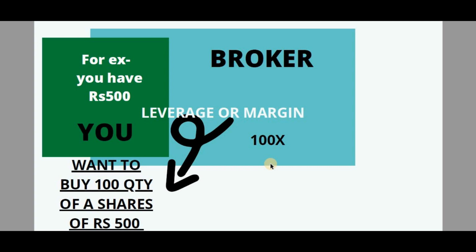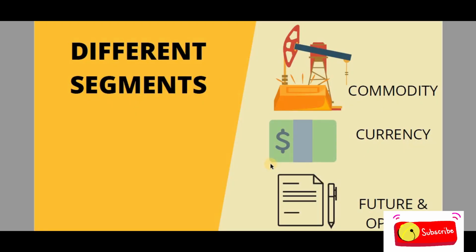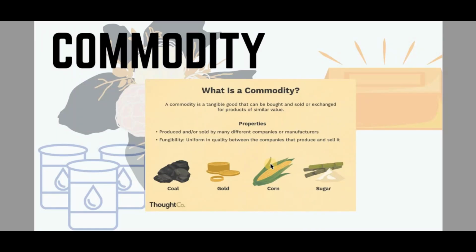So the different types of segments are commodity, currency, futures and options. Commodity is tangible goods that can be bought and sold, exchanged for products of similar value, like coal, gold, corn, sugar.